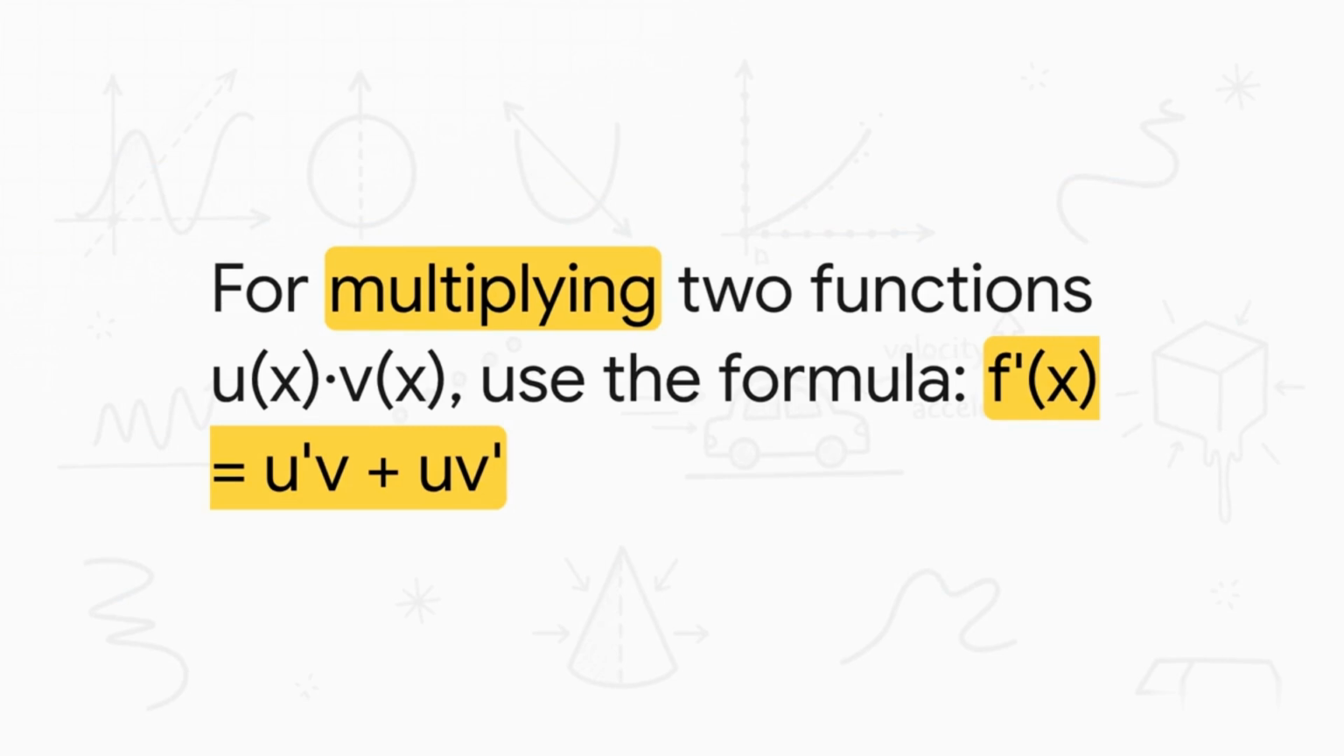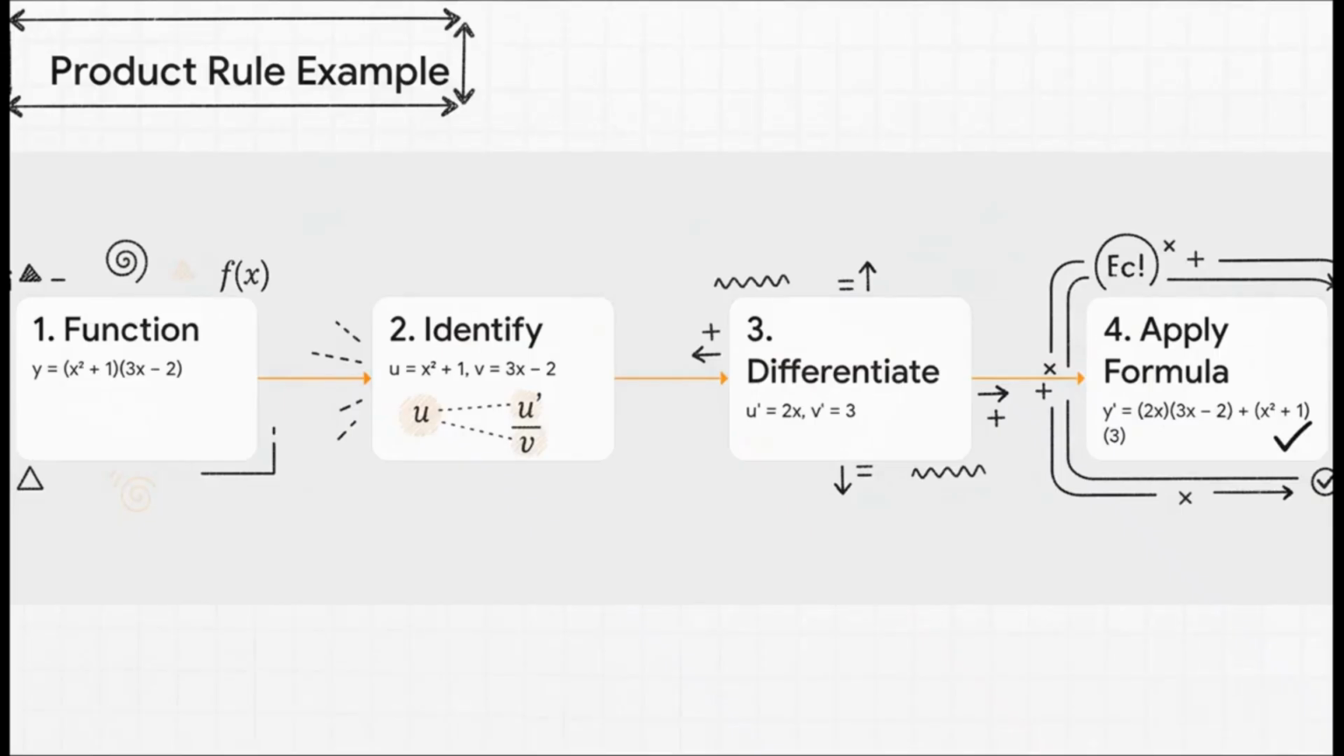For that, you need a special tool, the product rule. It looks a little weird at first, but it's just a pattern. Derivative of the first part times the second part, plus the first part times the derivative of the second. Let's see it in action. It's a perfect example of the process.